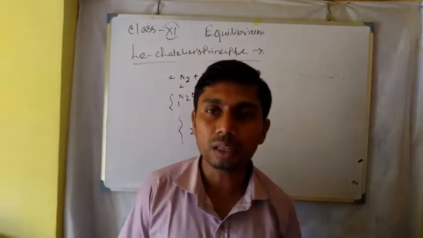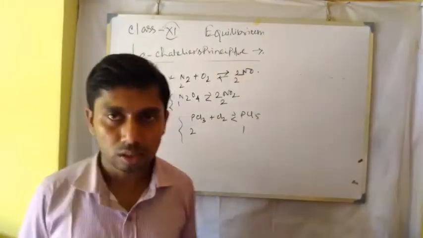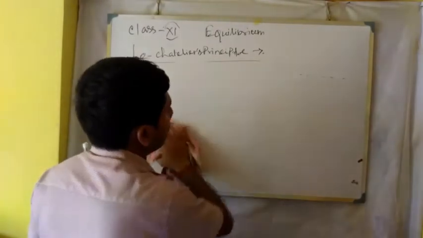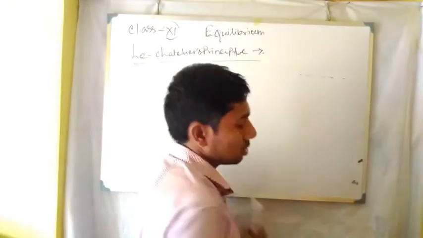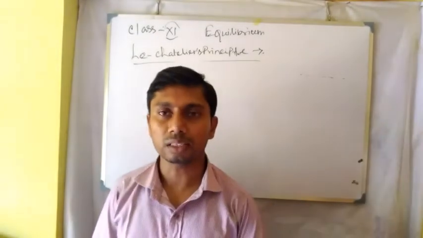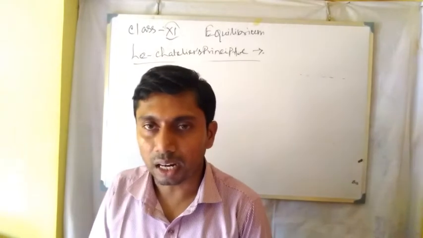So very important is the number of moles on the reactant and the product, right? So this is the change in pressure. Now there are two areas: one is the addition of catalyst. We have been told that a catalyst only speeds up the reaction, so there is no effect of change in catalyst concentration.